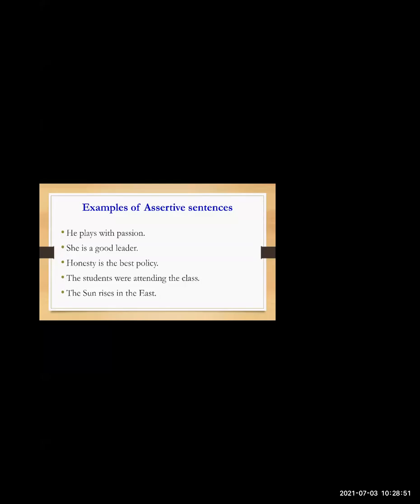Now, let's move to the second type of sentence. Very good, students. All are correct. Now the second type of sentence. It is an imperative sentence. Now what is an imperative sentence?